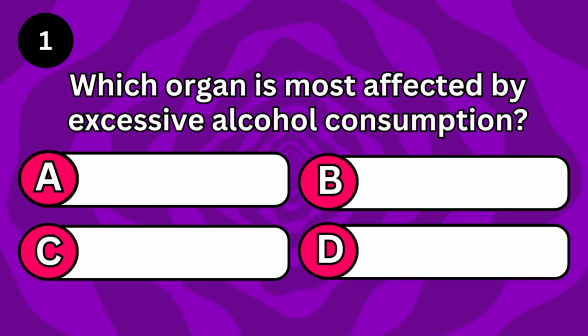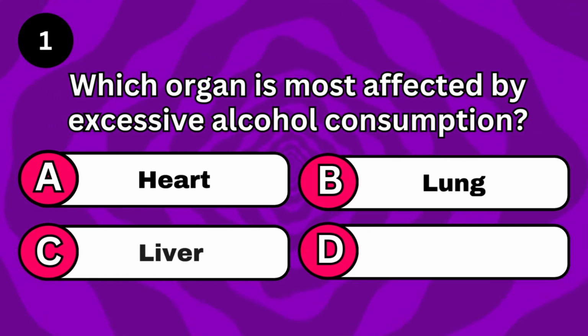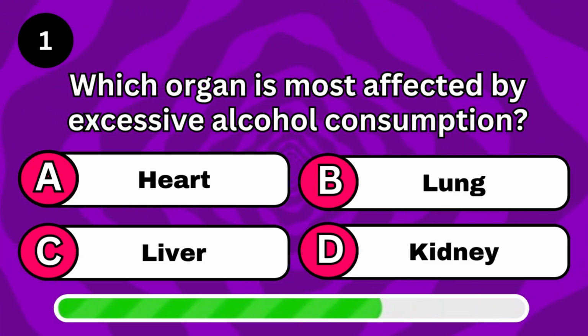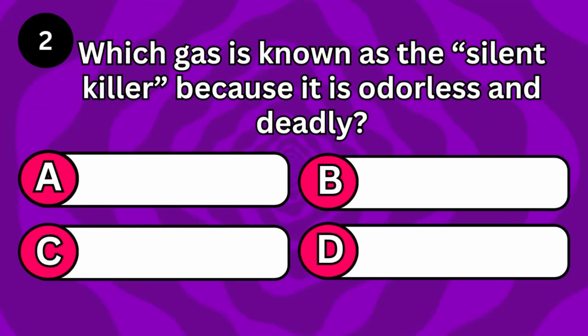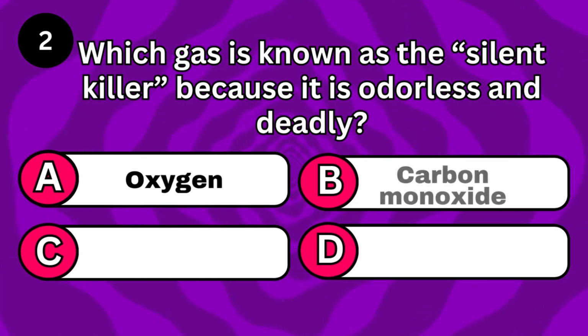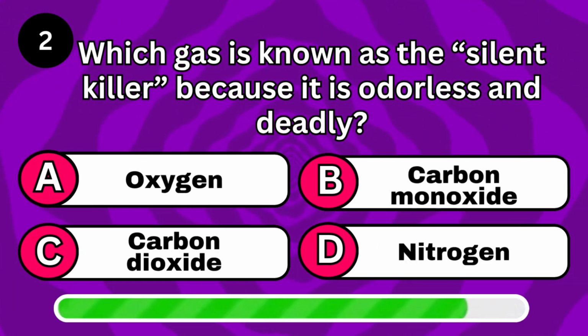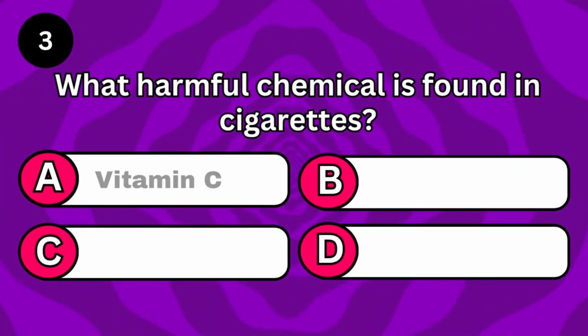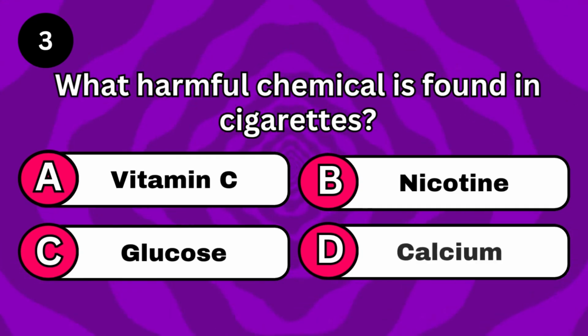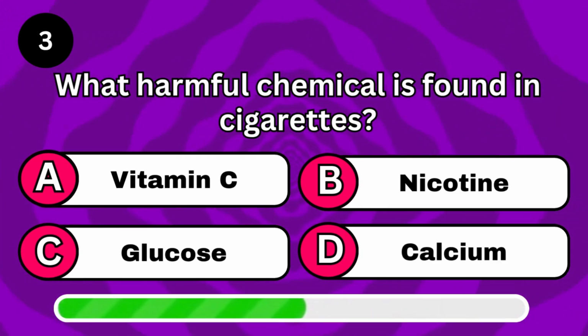Which organ is most affected by excessive alcohol consumption? Liver. Which gas is known as the silent killer because it is odorless and deadly? Carbon monoxide. What harmful chemical is found in cigarettes? Nicotine.